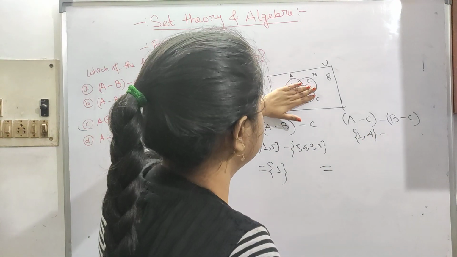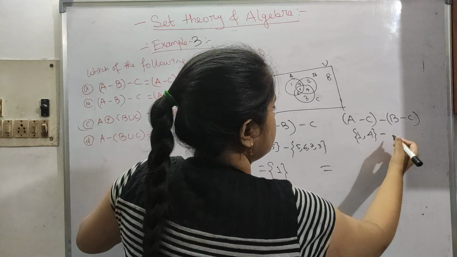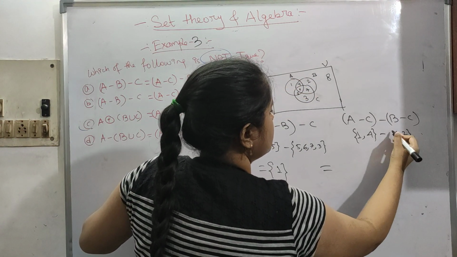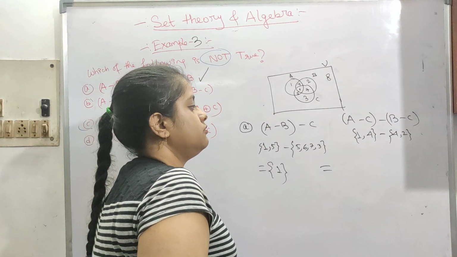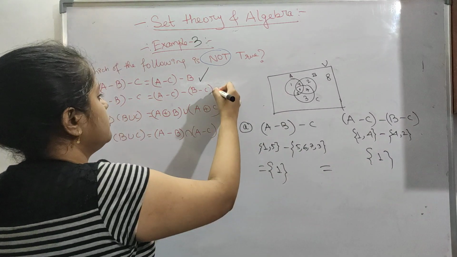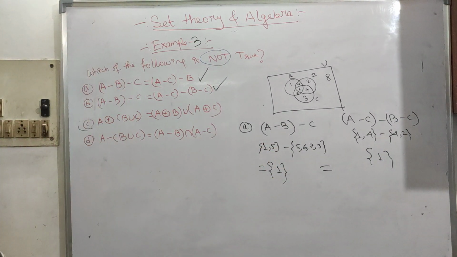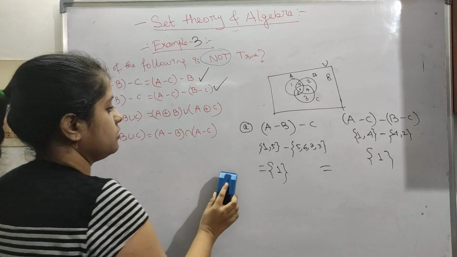Minus (B minus C) means we are removing the C part from B, leaving 4 and 2. So 1, 4 minus 4, 2, 4 is removed. Yes, it is 1. So this is true. So this is also true. Okay. So I hope this is understandable. This is very easy. Okay, we are just practicing more.